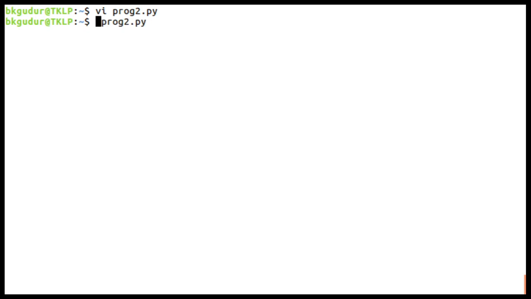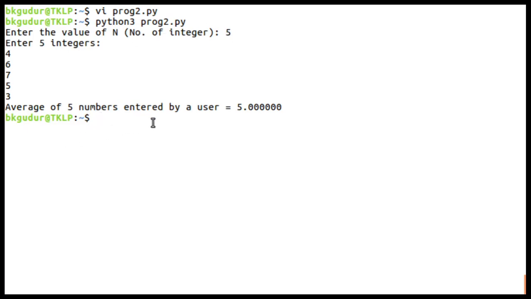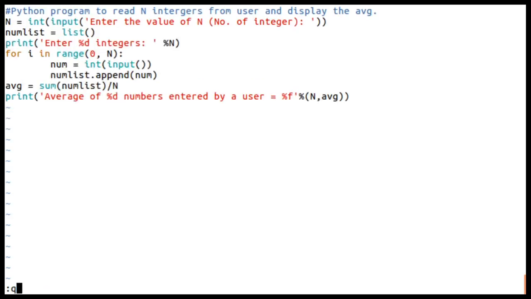Python 3 interpreter. Enter the number of elements, let us consider 5. Enter 5 integers, 4, 5, first 4, then 6, 7, let us consider say 5, then 3. So average of 5 numbers entered by user is 5. If we see, this is 10, this is 25 divided by 5 is 5. Okay, if at all, once again I'll just execute.